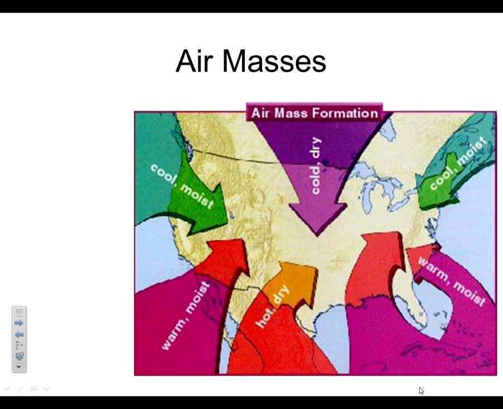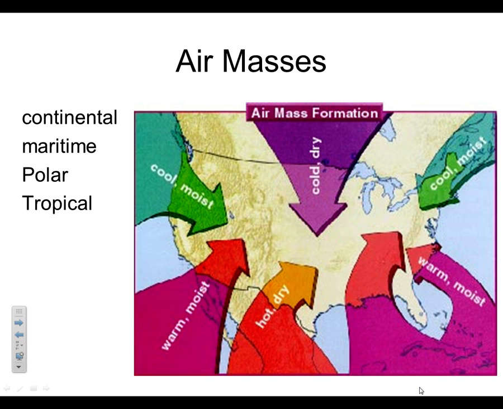So I said the 4 vocabulary words you need to know. First one is continental. Continental means the air mass forms over land, so it's going to be dry. Maritime, the air mass forms over water, so it's going to be moist. Polar, the air mass is very cold. Tropical, the air mass is warm. Those are our 4 vocabulary words.